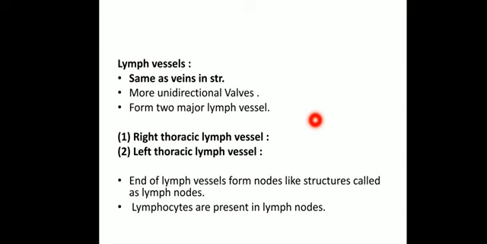These are the two different types of lymph vessels, and the ends of the lymph vessels form node-like structures called lymph nodes. There are multiple lymph nodes found in the body, formed by the terminal parts of the lymph vessels, where the lymphocytes are present. This is important: lymphocytes are present in the lymph nodes, and they get matured over there.